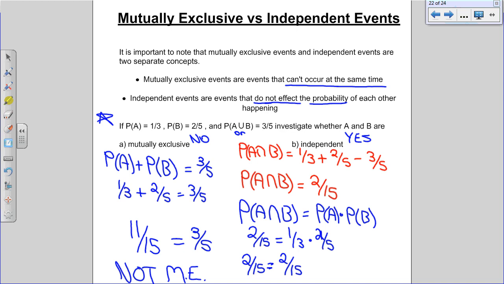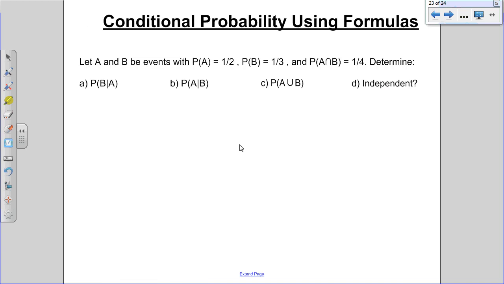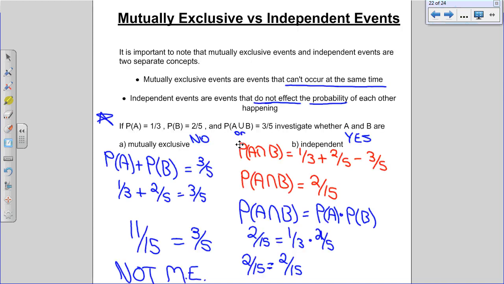We're going to do a couple examples of conditional probability, just to remind ourselves what that's all about. Because we've taken a slide break from it now, so we should probably just remember, make sure we're doing it right.